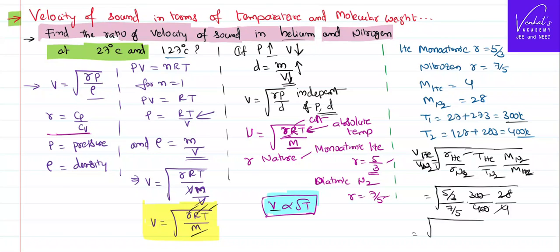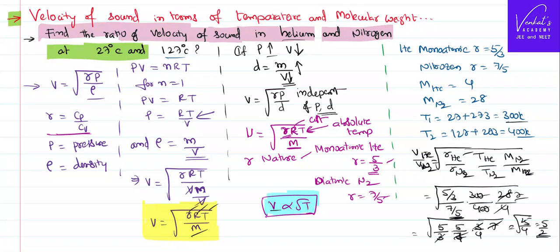So the zeros can be cancelled. This is 28 by 4, which is 7. 5 by 3, sorry, this is reversed, right? So it becomes 5 by 7. So this 7 and this 7 can be cancelled. This 3 and this 3 also can be cancelled. So that is the square root of 25 by 4, or in the ratio of 5:2. So velocity in that particular case is in the ratio of 5:2.